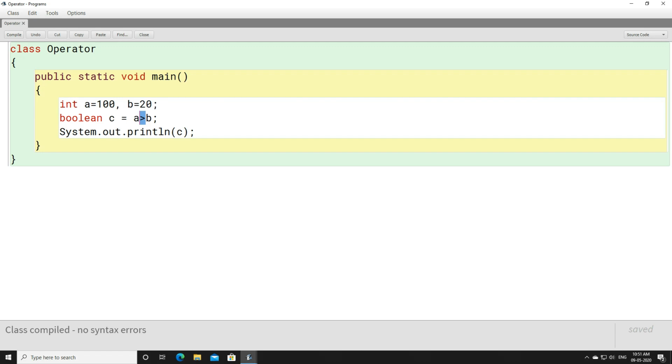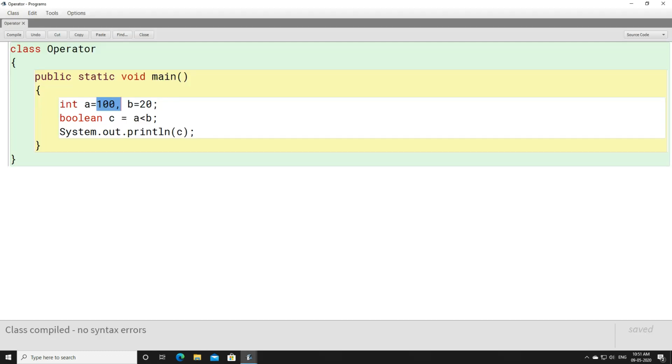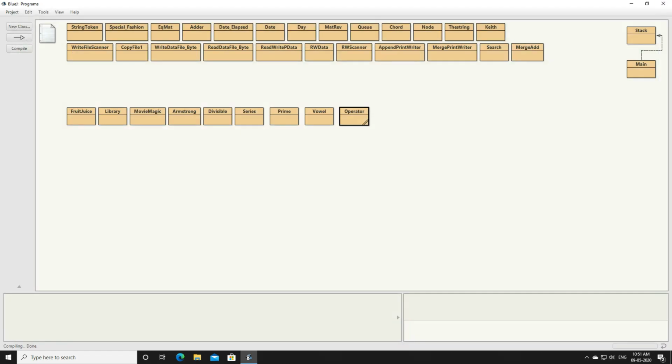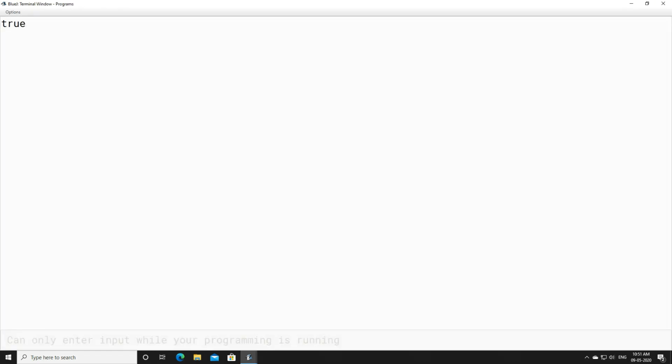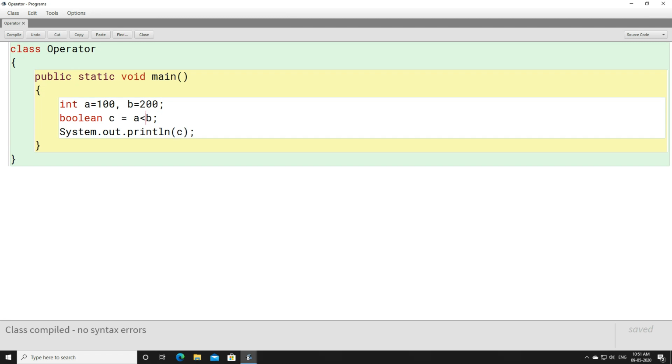If we use less than sign, A is less than B. Let us compile. So 100 is less than 20? No, it will give you false. Now if we change this to 200 instead of 20, if we use 200 here, now A is less than B. Yes, A is less than B, right? The next relational operator you can use here is less than equals to sign.